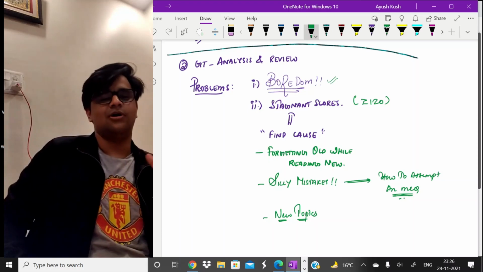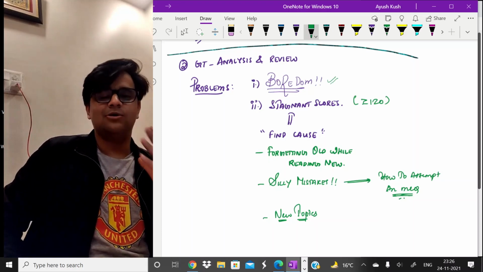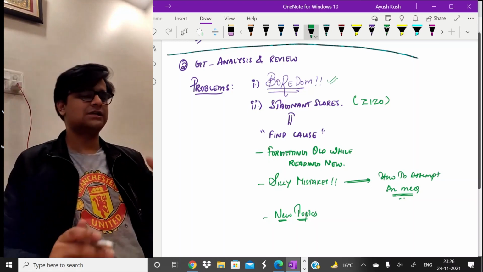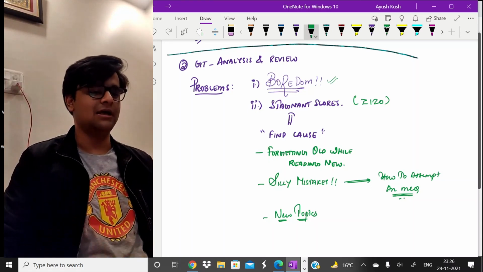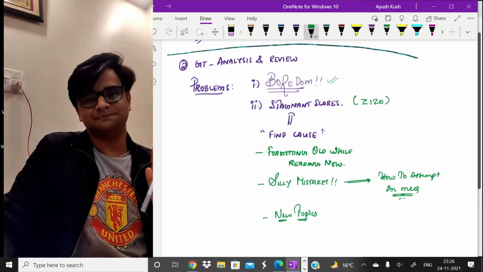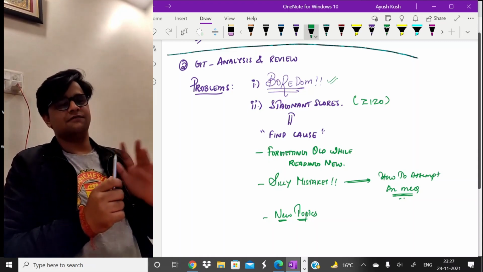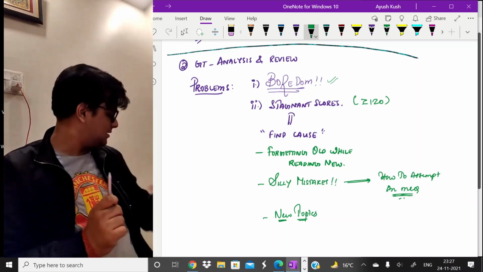So that is the most important thing that I have to understand here, to be able to sit, right? If you're not able to do that, you need to find people to do that with. I'll just give you a very interesting example. So what I did with my grand test was, towards the end, I think when INICET got over, the frequency of my grand tests had to go up, right?